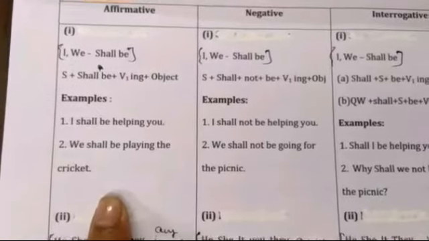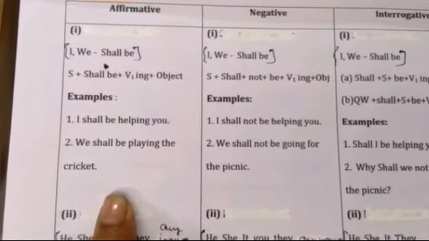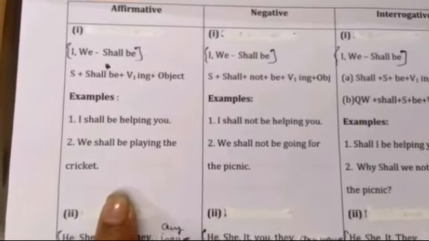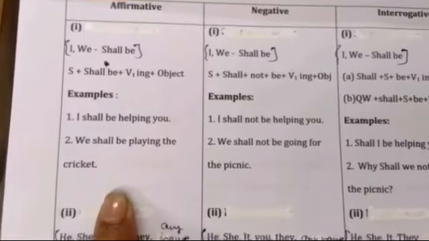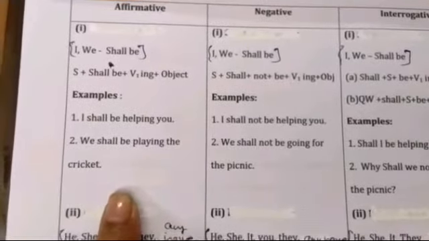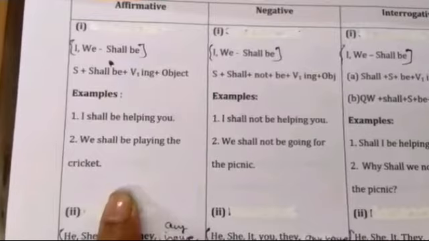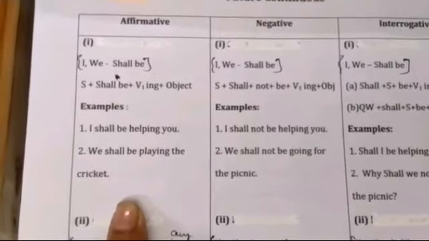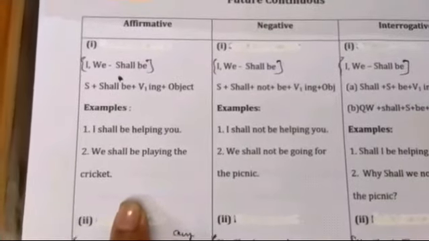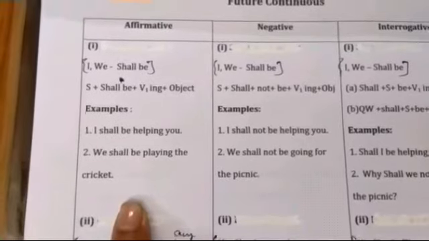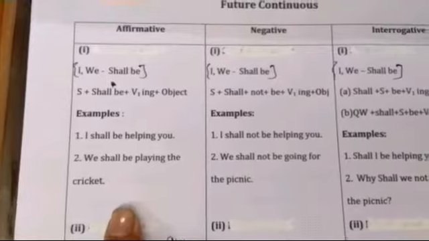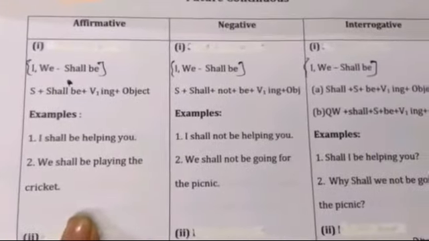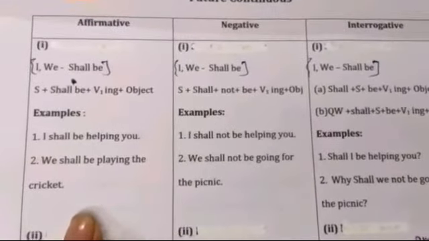And the formula is subject, shall be, verb first form plus ing, and object. In normal condition we use shall be with I and we, but if we force or stress on something, then we put will be with I or we. Okay, now you can see the examples.